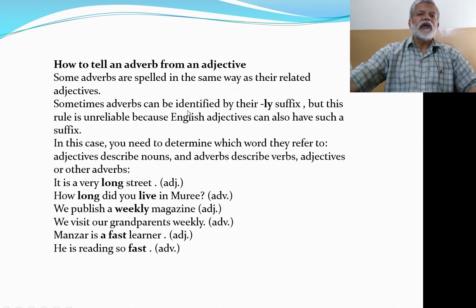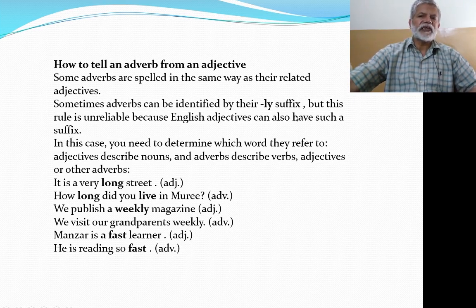Sometimes adverbs can be identified by their ly suffix. Ly is a suffix and it shows that a certain word may be an adverb, but it is not so helpful because this rule is unreliable, because English adjectives can also have such a suffix.